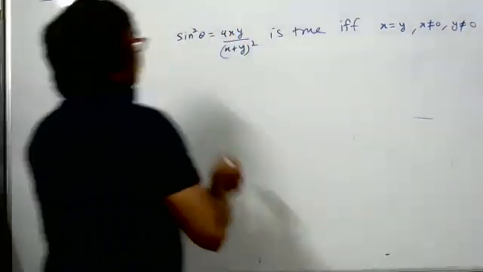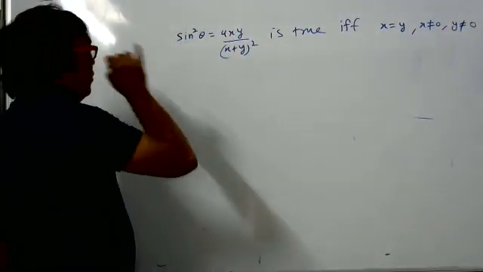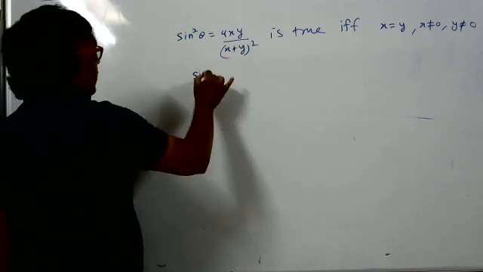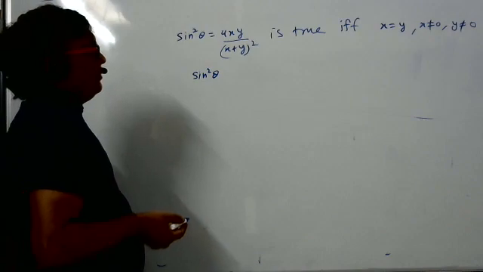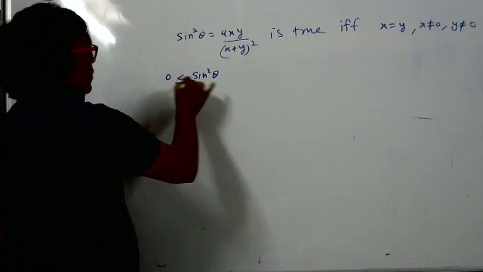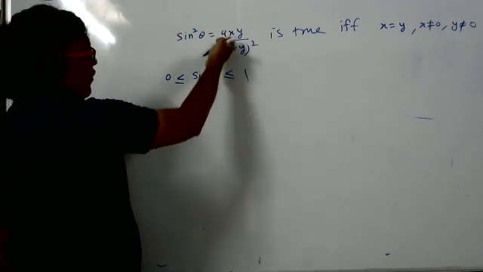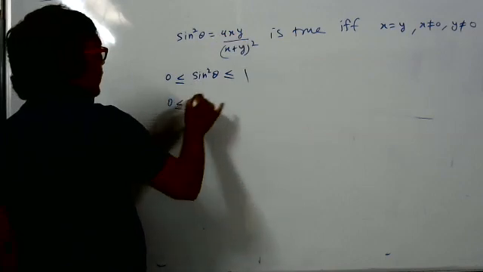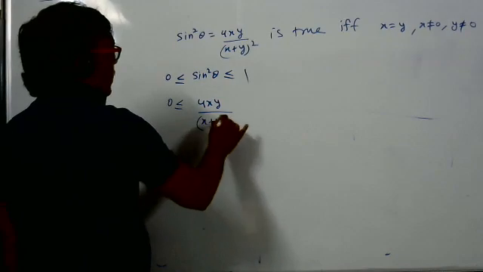Now what happened? Like we have done this on the other day, on Friday. Sine square theta, student, what is the value of sine square theta? Minimum 0, maximum less than or equal to 1. So the value of sine square theta is 4xy by x plus y whole square.